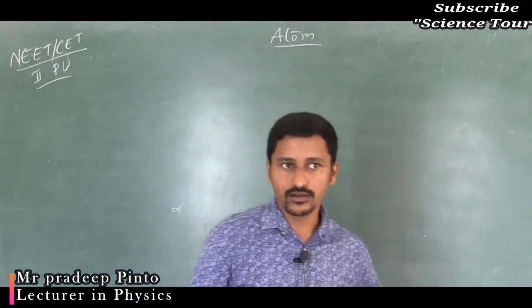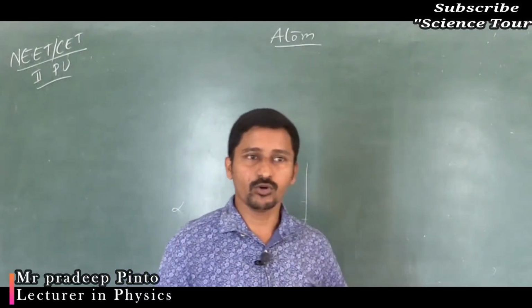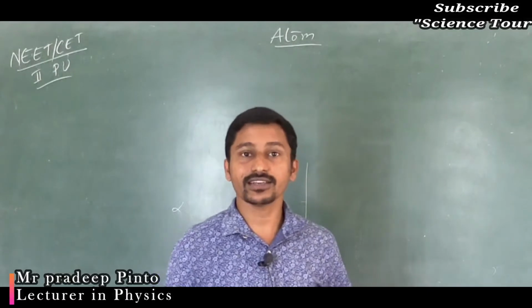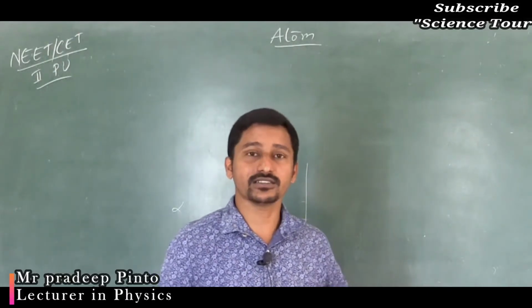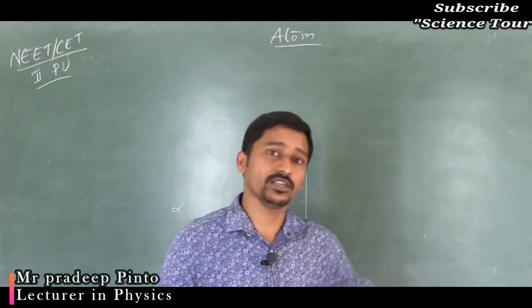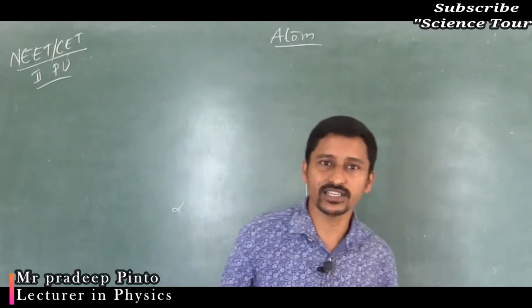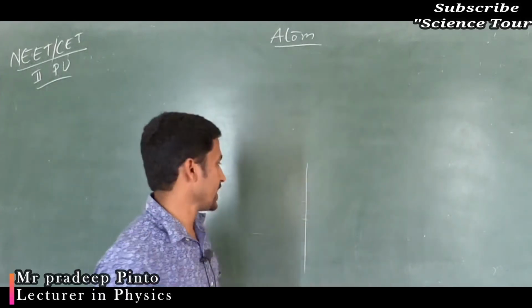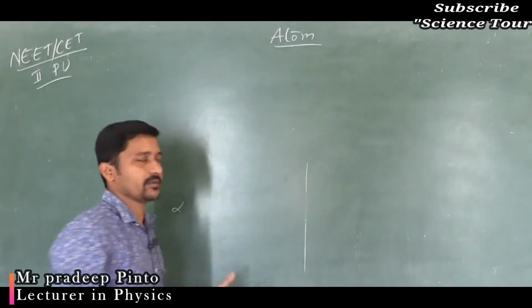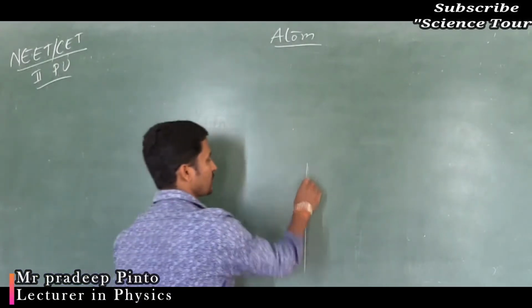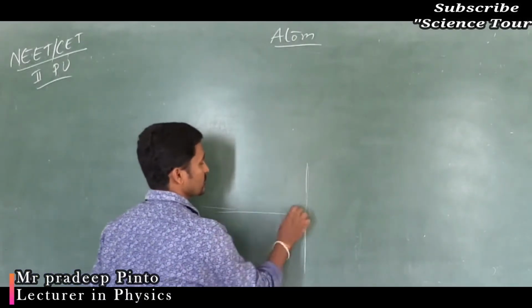At that time negative charge was known and positive charge was known, but the character of the atom was not: how it is, what its size, shape and mass are, what it actually consists of. Those were the questions. Only gold can be made into a thin sheet, that is why a thin sheet of gold foil was used and alpha scattering took place.